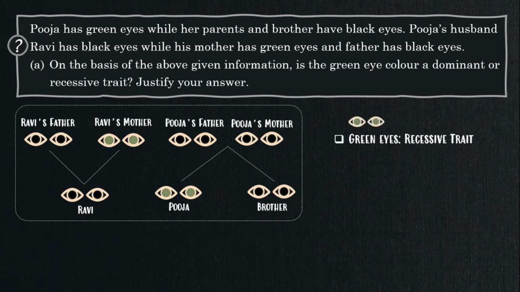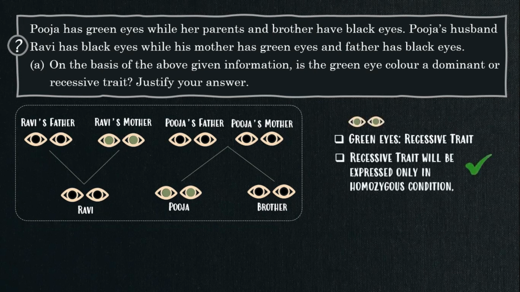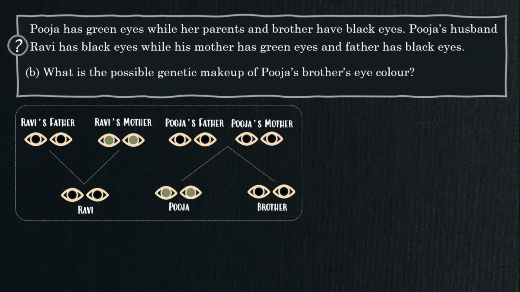which means green eye color is the recessive trait. Because recessive trait will be expressed only in homozygous condition. That is, both alleles are recessive. Let's see the next question.